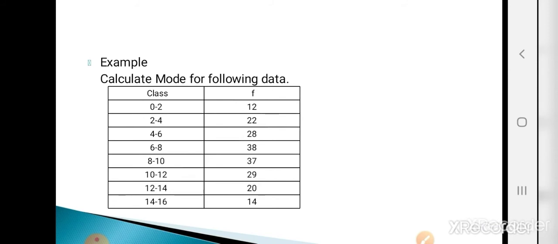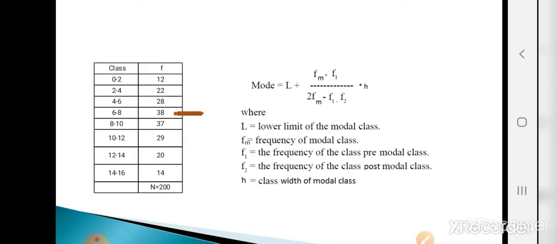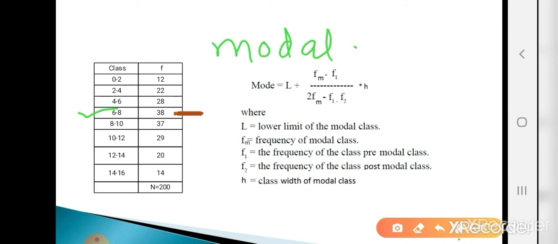So how to calculate mode for this data? First step is to see the class having the maximum frequency. Here the class 6 to 8 has the maximum frequency, that is 38. So this class is called the modal class. So our modal class is 6 to 8. Now what is the formula for calculating mode? Mode is L + (Fm − F1) / (2Fm − F1 − F2) × H.